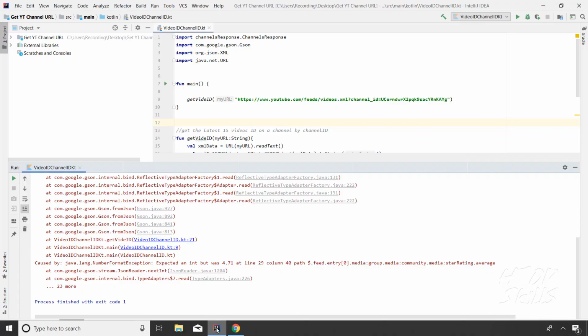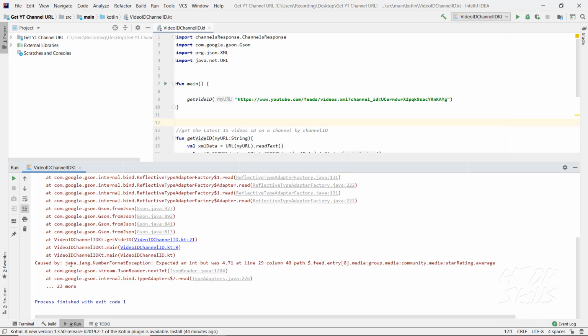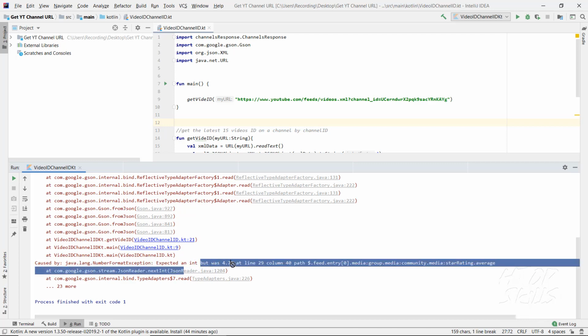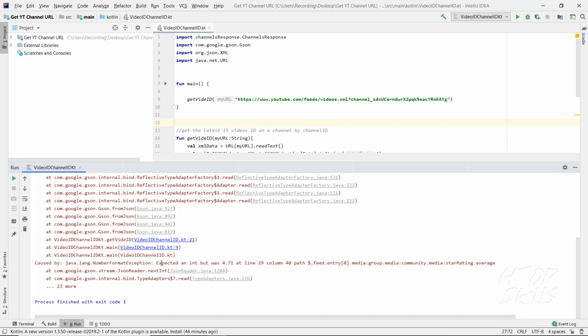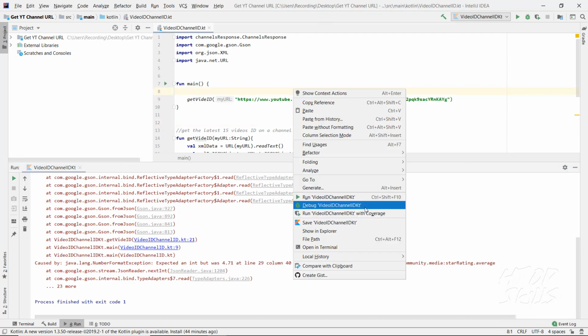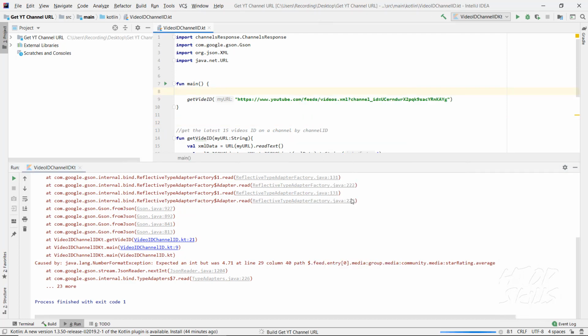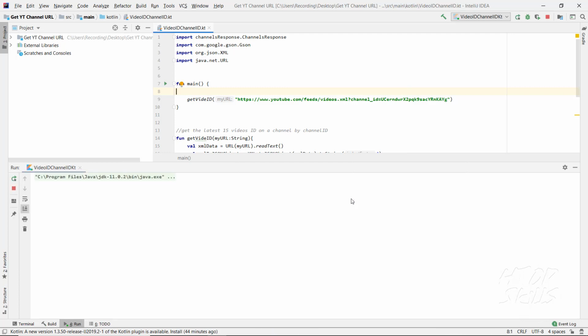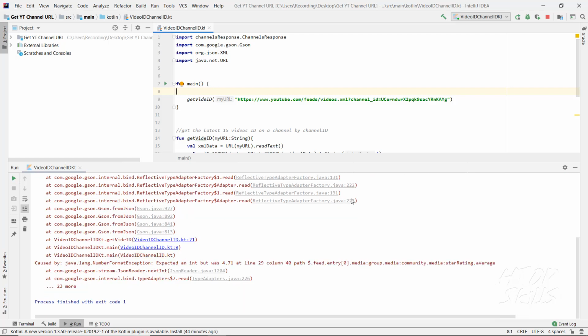Today I will show you how to fix this error message. I have this error message each time I run the program. If I run the program here, I got this error message.